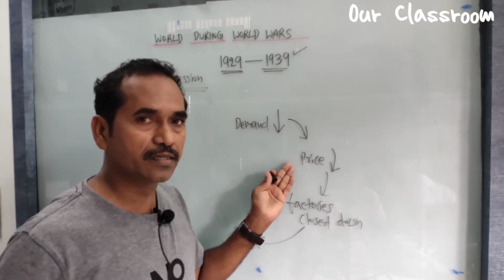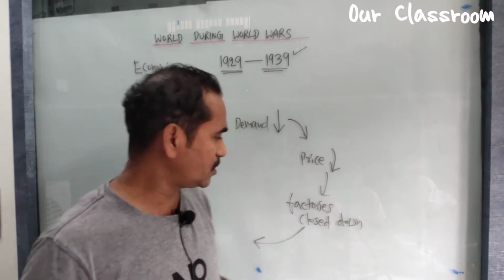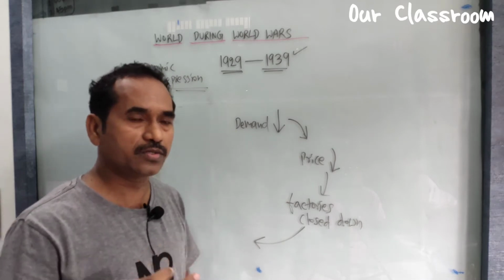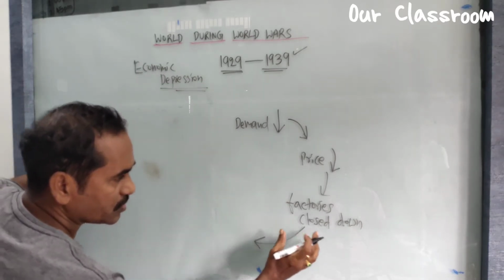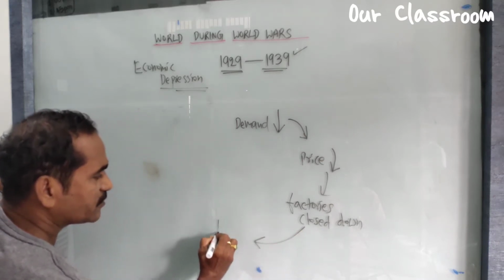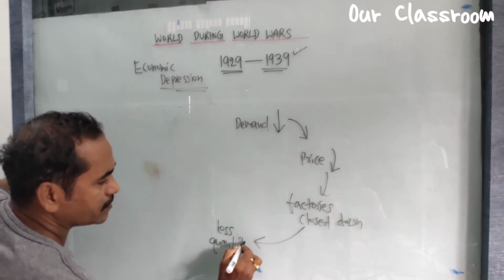Due to these reasons, many factories were not interested to produce their goods. Very few factories were there, so they produced a very small quantity of goods.